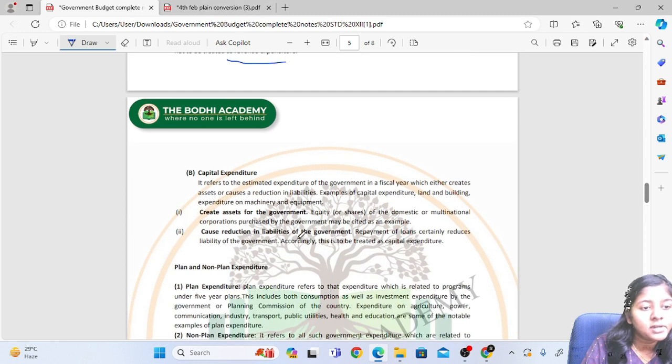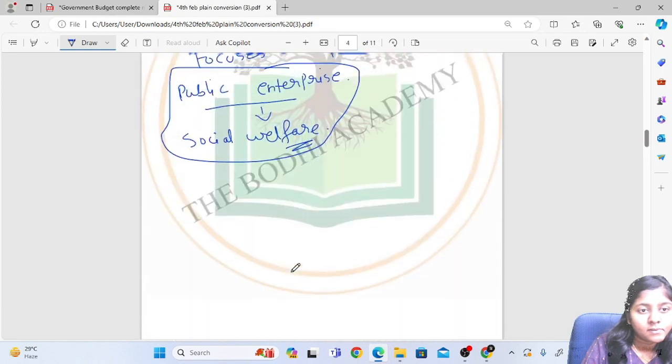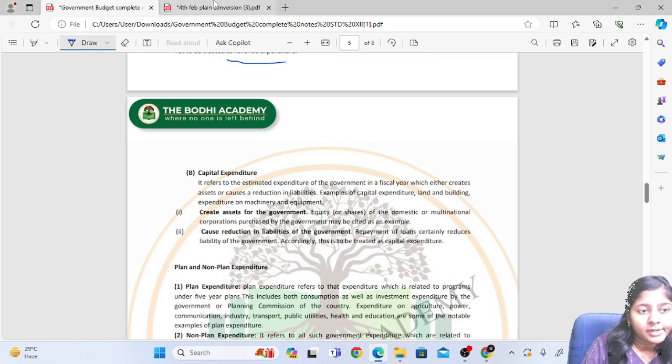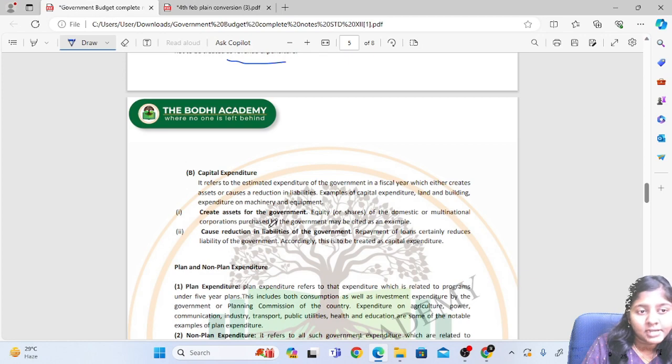Then the next one is capital expenditure. Capital expenditure creates an asset for the government.